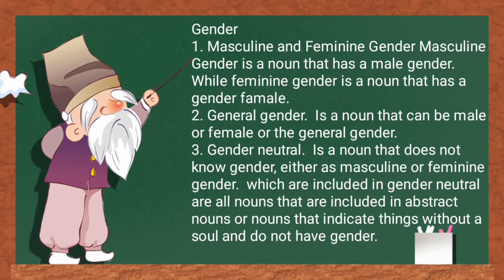is a noun that does not know gender, either as masculine or feminine gender.